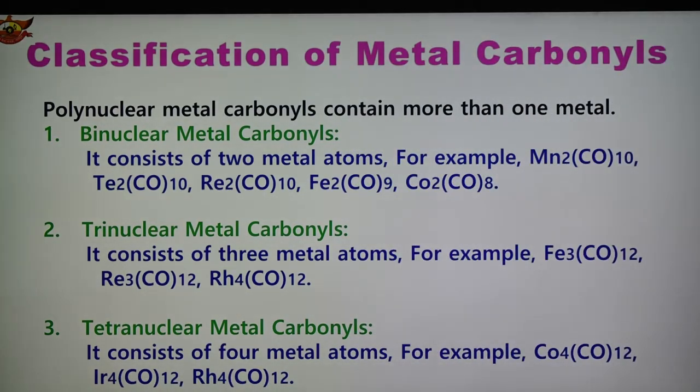Ir4(CO)12, Rh4(CO)12. So these are the examples of binuclear, trinuclear and tetranuclear. Polynuclear metal carbonyls contain more than one metal, and they are known as binuclear, trinuclear, tetranuclear, and also pentanuclear, which contains five metal atoms.